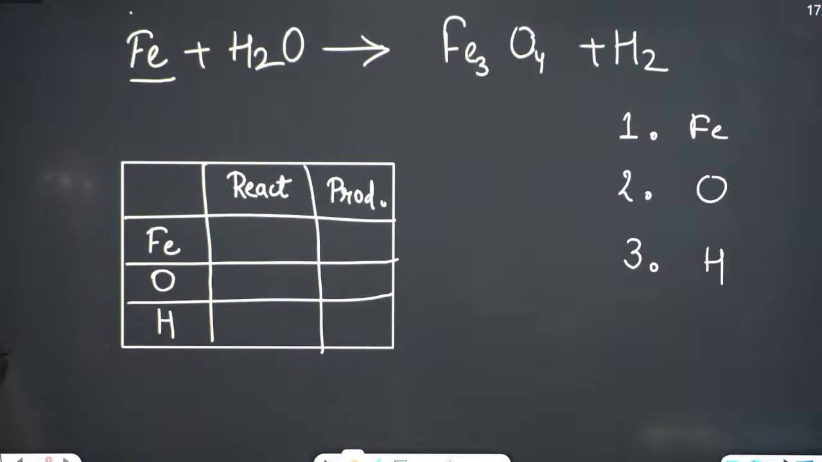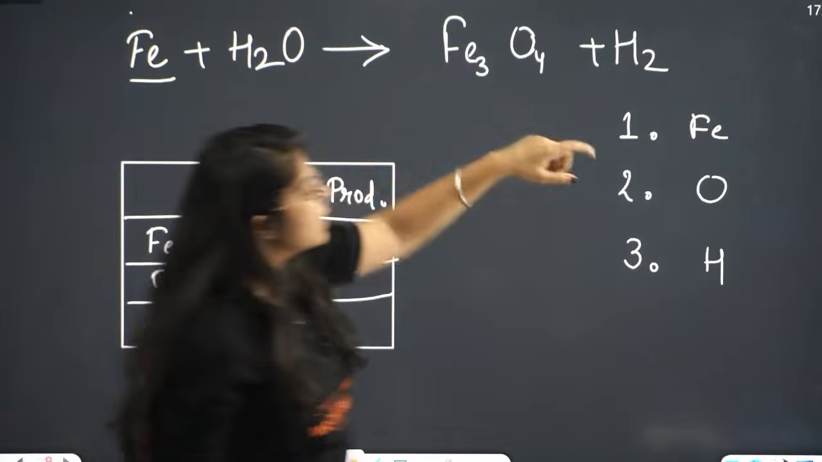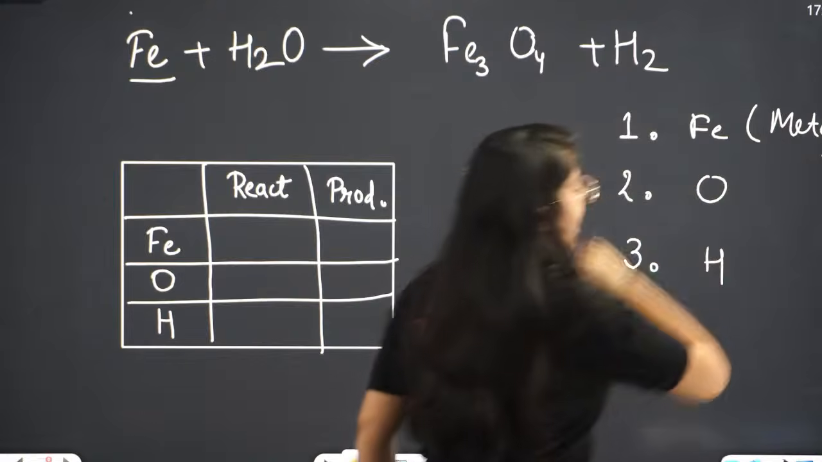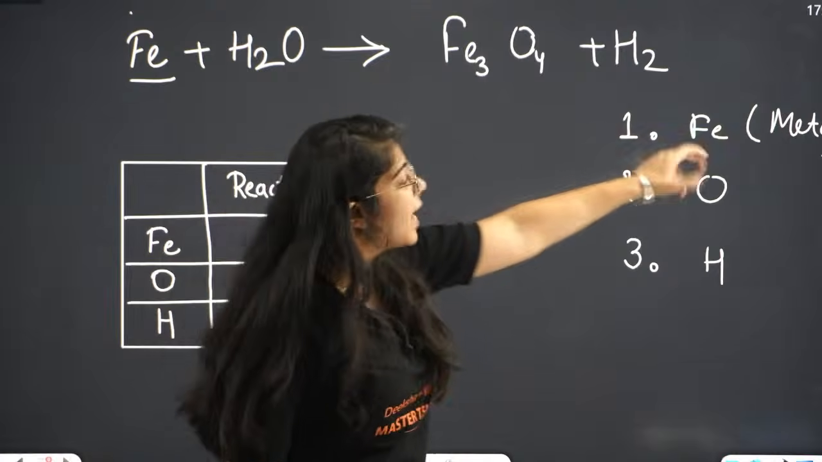Now in this whole equation, iron is a metal, so we will balance iron first. Why? Because it's a metal. Then we will balance oxygen, and then we will balance hydrogen. Understood, everyone? Now first I have to balance iron.